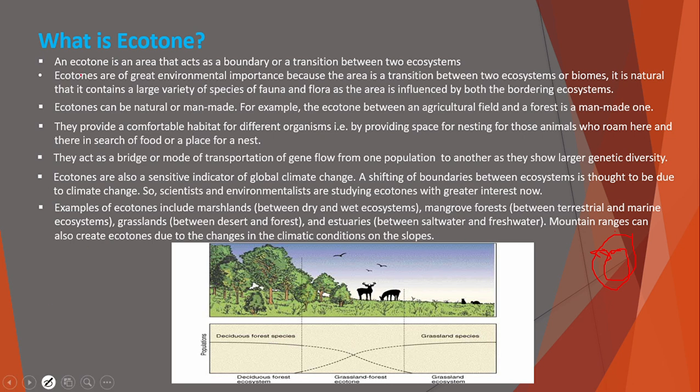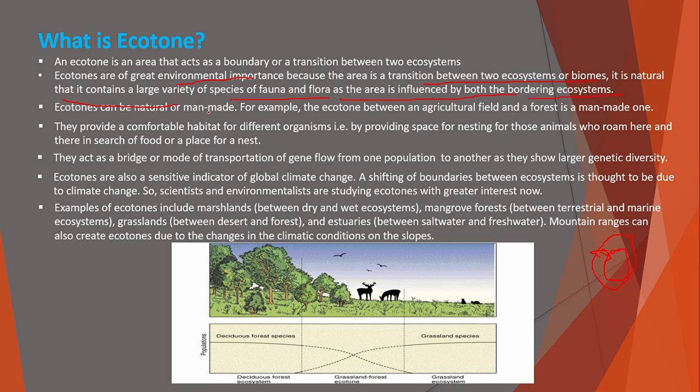Okay, so ecotones are of great environmental importance because this area is a transition between two ecosystems or biomes. It is natural that it contains a large variety of species of fauna and flora, as the area is influenced by both the bordering ecosystems.